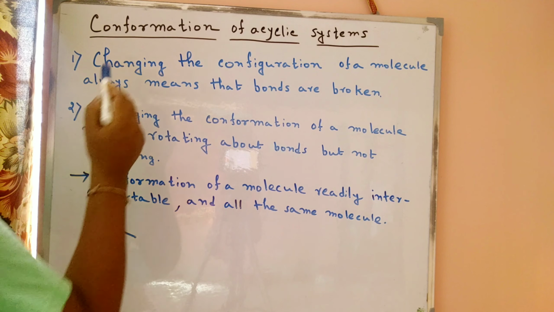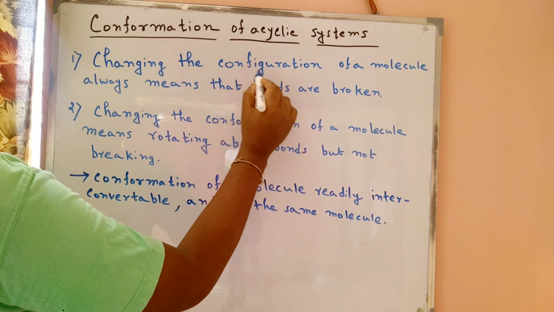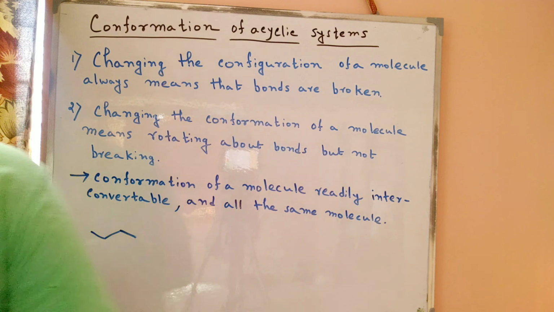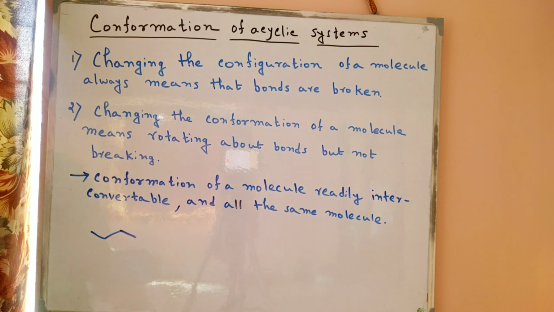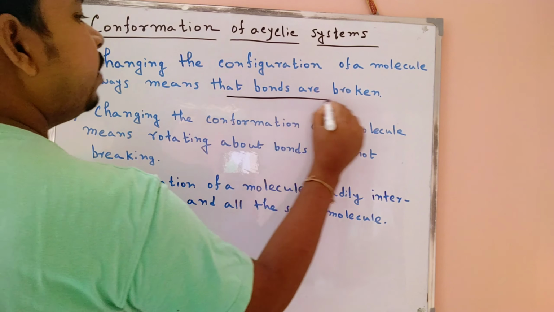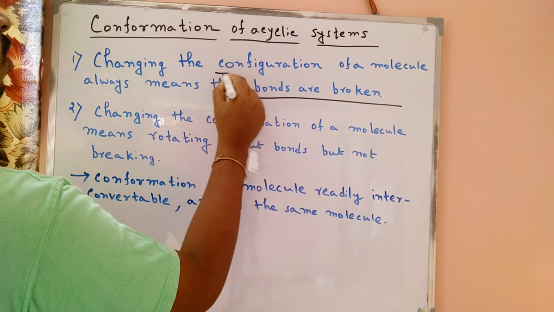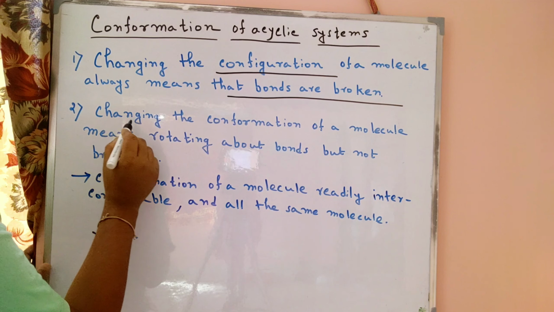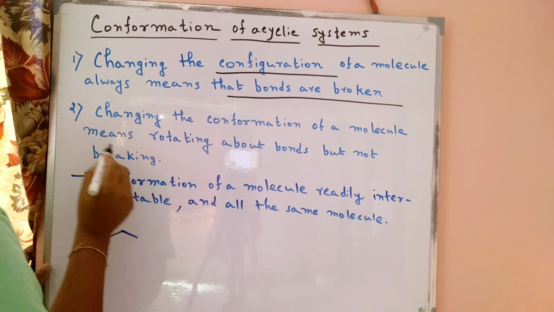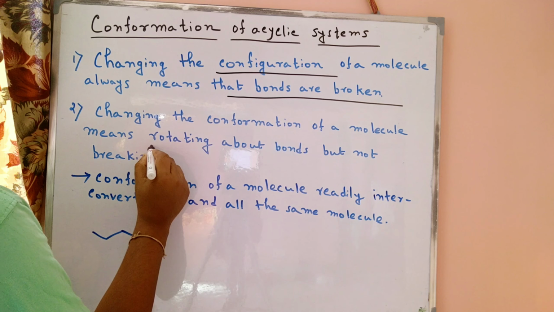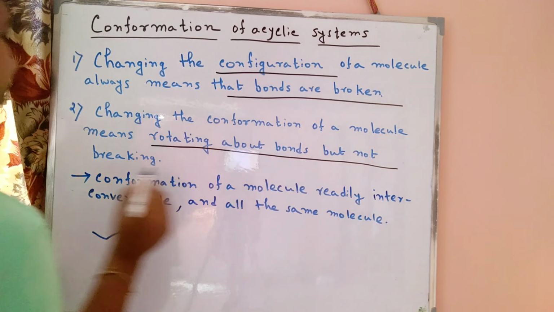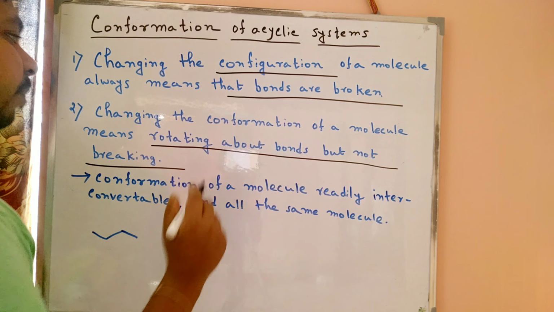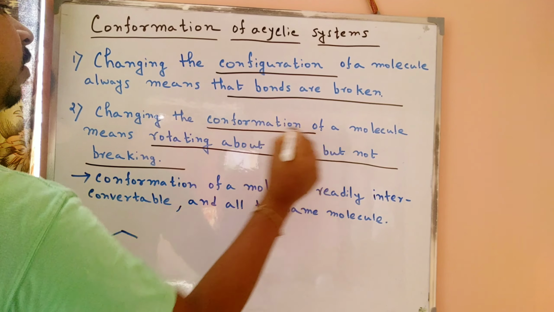Now at first we discuss: changing the configuration of a molecule always means that bonds are broken. The term is very important. Bonds are broken, and this is called configuration. Otherwise, changing the conformation of a molecule means rotating about bonds but not breaking them. This is called conformation.